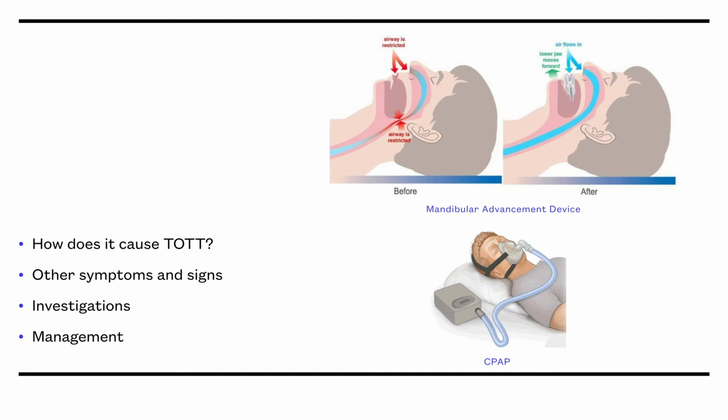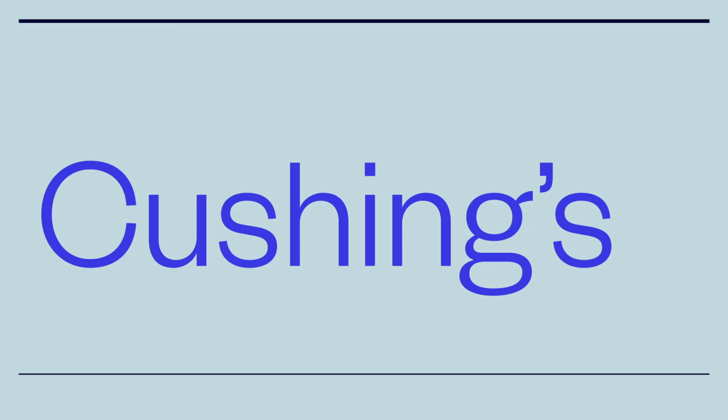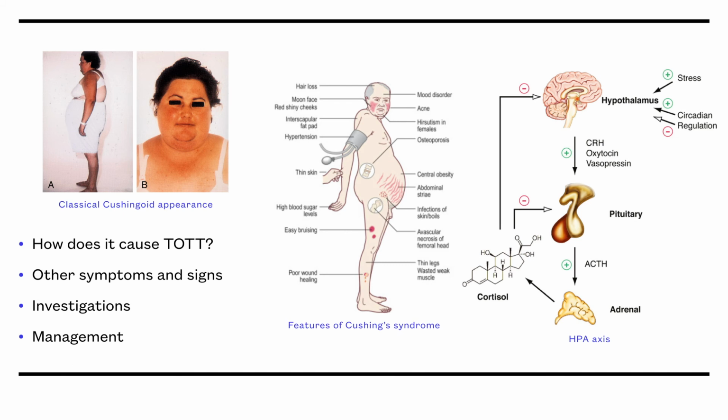The last differential we will consider in this video is Cushing's syndrome. Cushing's syndrome is a collection of features caused by prolonged exposure to high levels of glucocorticoids. It can be subclassified as either ACTH dependent, where the ACTH levels are high, for example in small cell lung cancer and Cushing's disease, which is where an ACTH releasing pituitary tumor causes hyperplasia of the adrenal glands, or ACTH independent, where ACTH levels are low, for example due to exogenous steroids or an adrenal cancer.